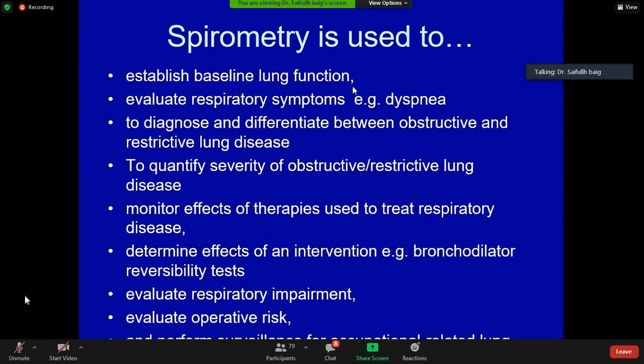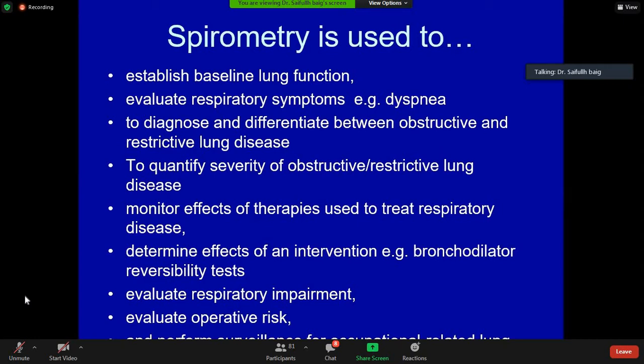So why do we do spirometry? To establish a baseline lung function in a chronic disease like COPD or in some ILD. Then to evaluate respiratory symptoms, like we have already discussed, someone who is having dyspnea or a chronic cough, and to diagnose and differentiate between obstructive and restrictive lung disease. To quantify severity of obstructive and restrictive lung diseases, to monitor the effect of therapies, and to determine the effect of intervention. This we have already discussed.